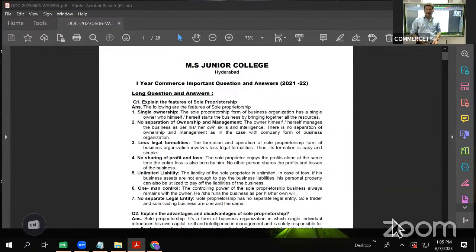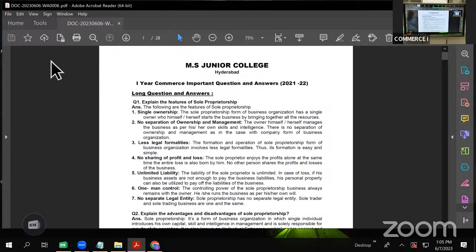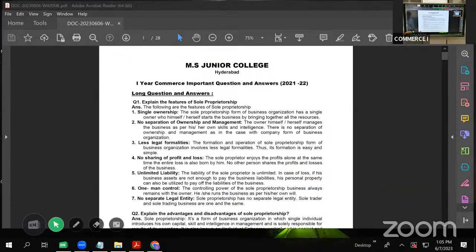Guys, till yesterday we were doing part B of the Commerce paper. That was the accountancy part, which comprises 50 marks, and we have done that yesterday. Now we have part A, that is theory. This again comprises 50 marks.